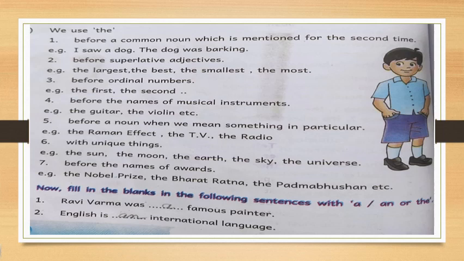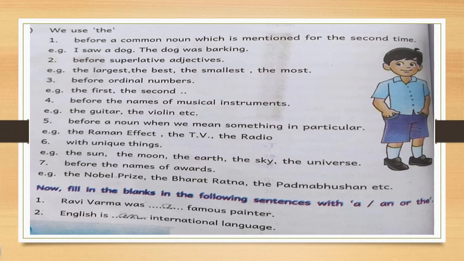Next one, before the names of musical instruments: the guitar, the violin, etc. Before a noun, when we mean something particular. So when we are talking about a particular thing, a particular object, the Raman effect. It's a singular noun. If we are talking about that particular thing, then we have to use the TV, the radio, the computer, in that way.